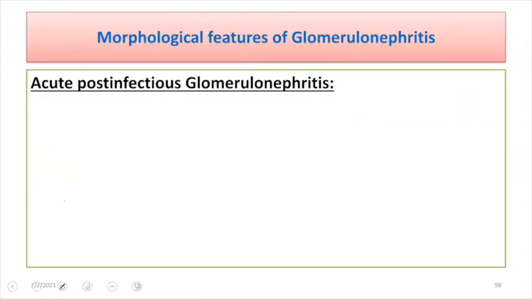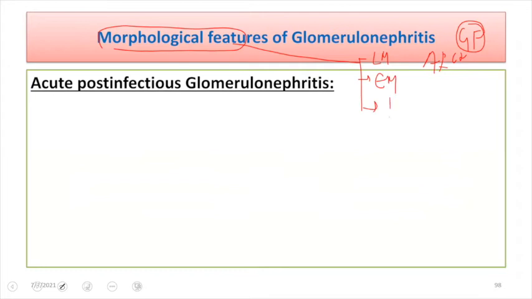And also there will be production of growth factors, and this will result in proliferation within the glomerulus, hence the name acute proliferative glomerulonephritis, right? So what is the morphology that you will be seeing in glomerulonephritis? Whenever we are talking about morphology, we will be seeing it via 3 features. We'll see the light microscopic feature, then we'll see the electron microscope, and then we'll see the immunofluorescence study,